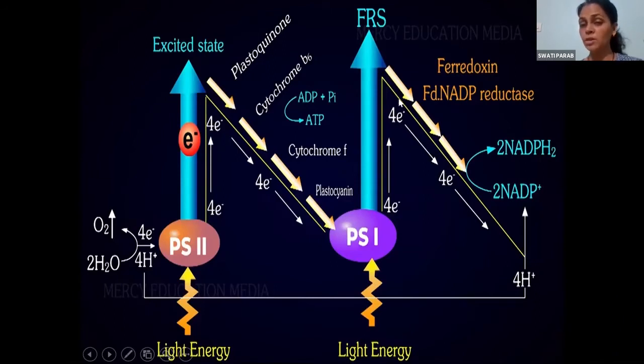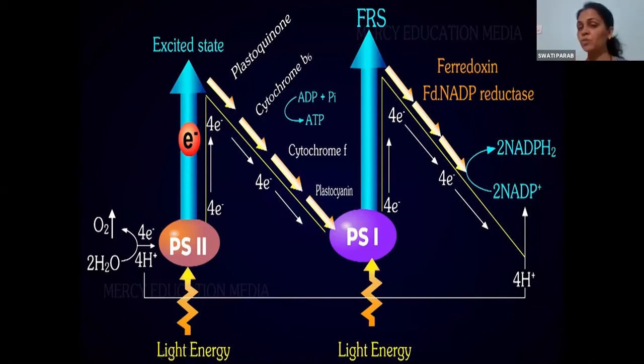And from ferredoxin, this electron will move on further, okay? And you will see there is formation of, say, 2 NADPH2. Where will this come from? Reduction will take place by photolysis of water. The water will undergo photolysis because PS2 now is electron deficient.